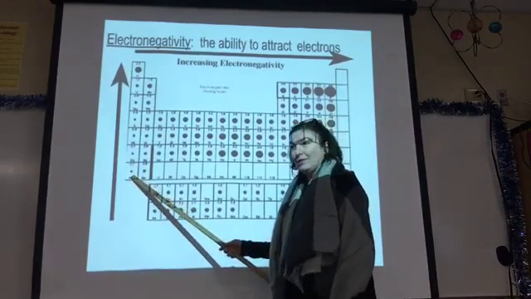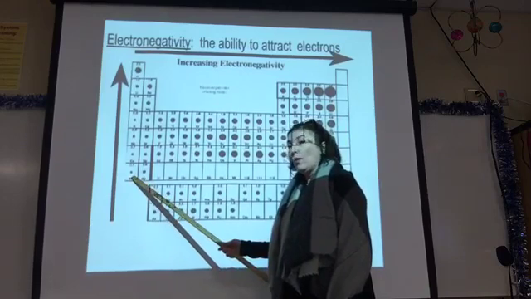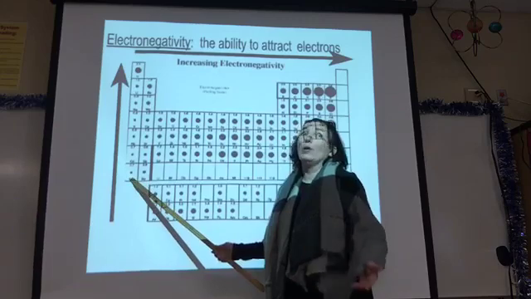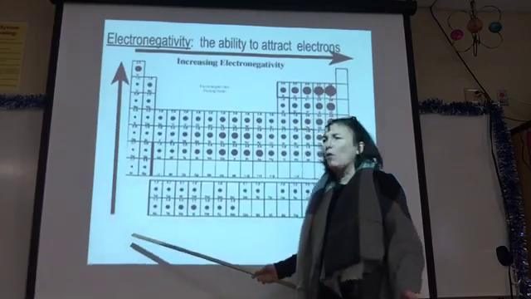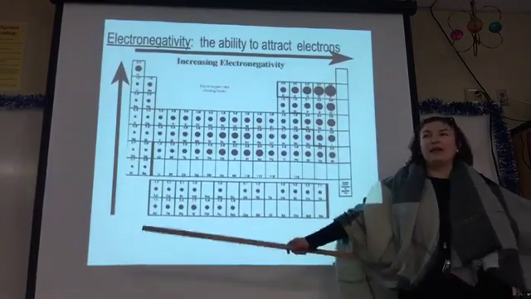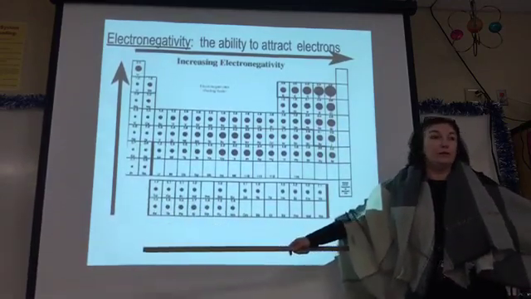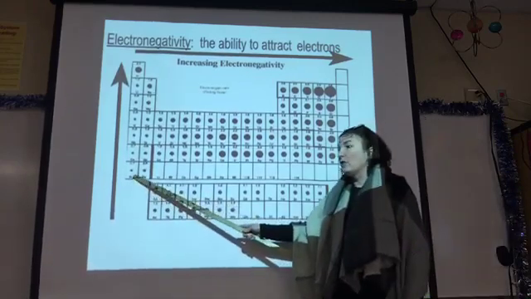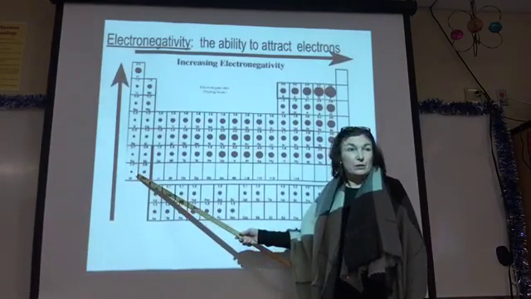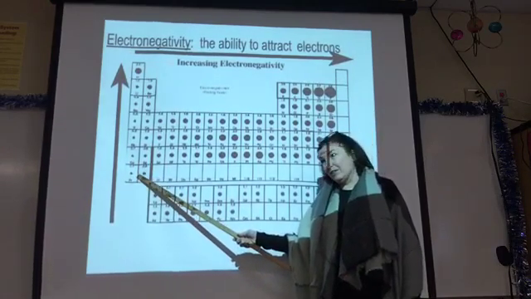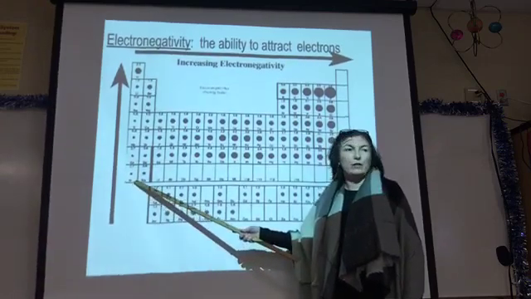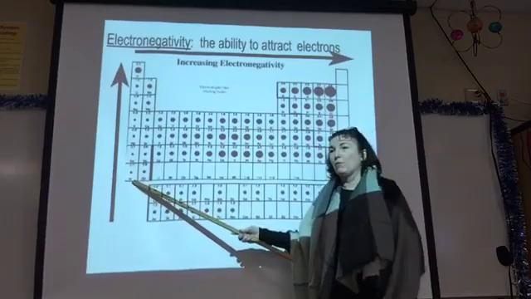Now, francium down here has one of the lowest electronegativities. Why is it low? Because it's so big. It doesn't even hardly know it has an electron out there. Why would it want more? Why would it be attractive to electrons? It's not. It is so big, it just doesn't want electrons. So this is the most unattractive element on the periodic table. Does that make sense? It's giving its electrons away. It doesn't want electrons. They want to give them away.